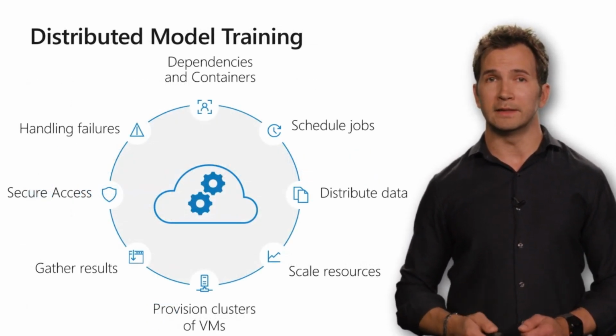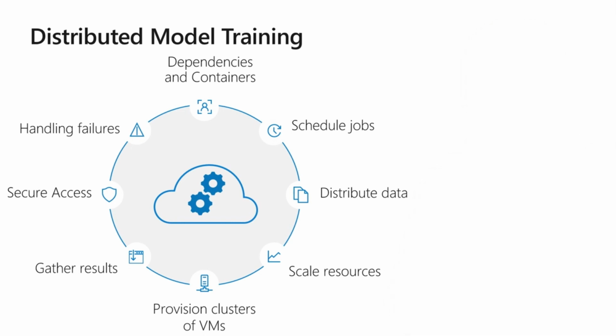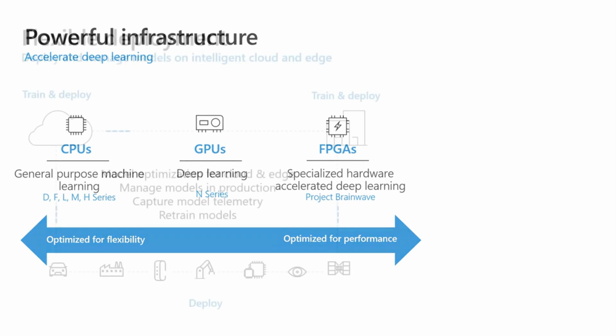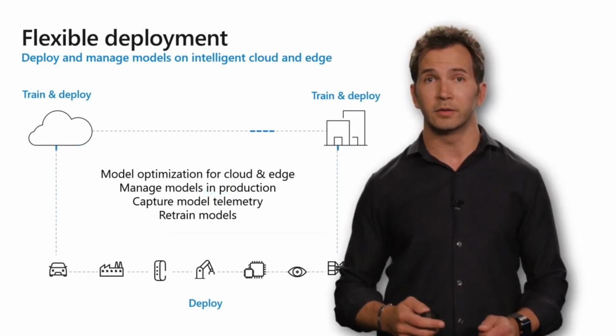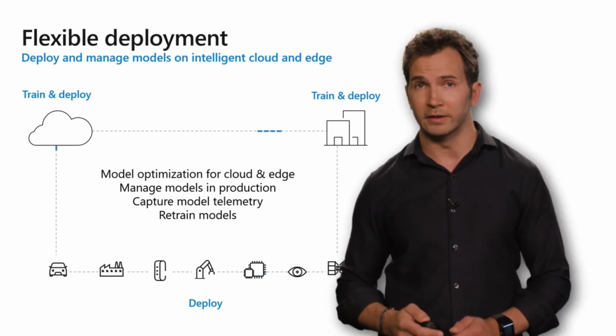Now, we make it really easy to scale out model training in the cloud using our powerful GPUs and even automatically facilitate provisioning these powerful compute clusters on demand, so you only pay for them when you use them. You can use the latest GPUs from NVIDIA to train your models, or you can use the FPGAs to score your trained models super fast. Once you have your trained models, you can deploy that to the cloud using Docker containers or to the edge, so you can bring intelligence local to where your application is being deployed.